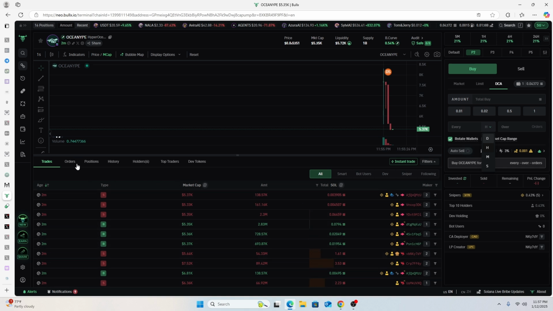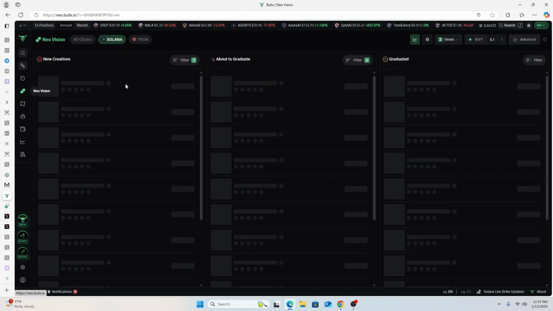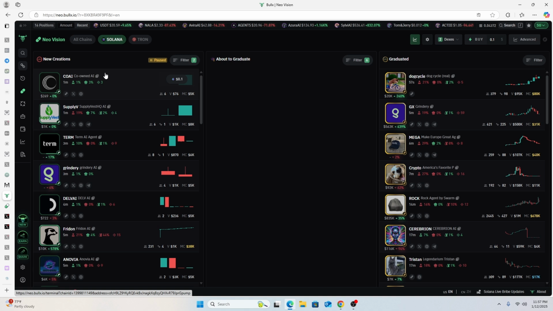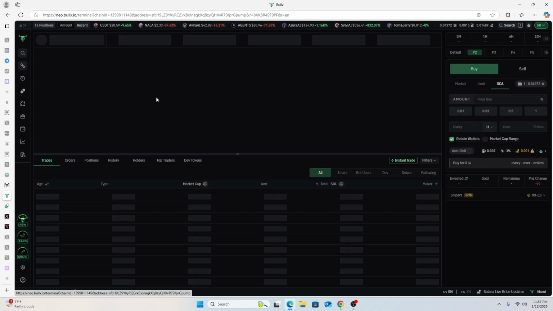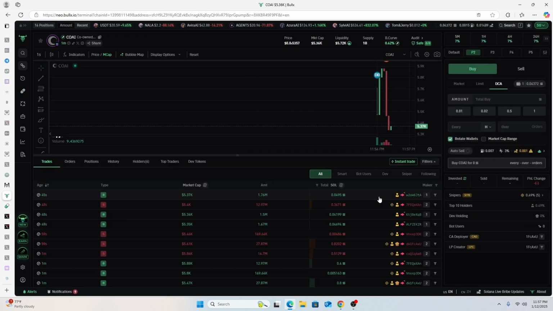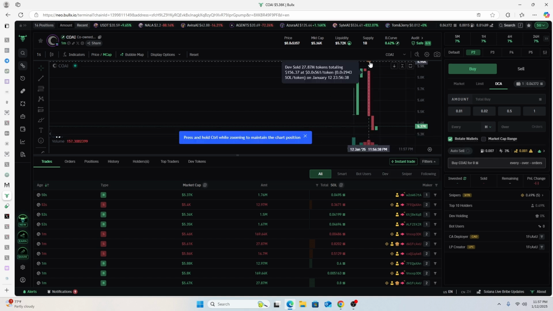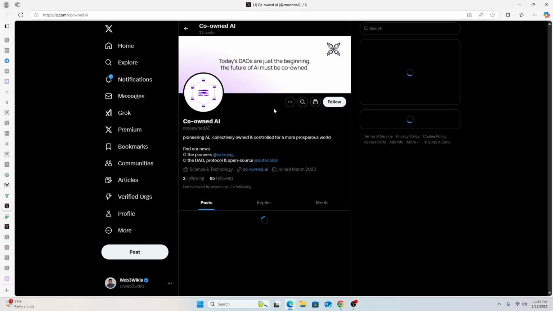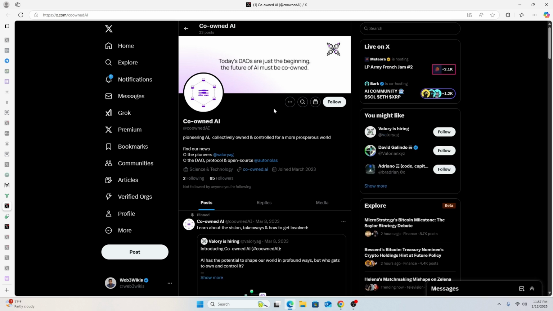So okay, again, we found this in the Neo Vision category. Now this looks good, the name looks good, but that is not necessarily it being good. So the dev bought, the dev also sold in this category. That doesn't mean it's bad, but in the AI niche, it means it's not good basically.